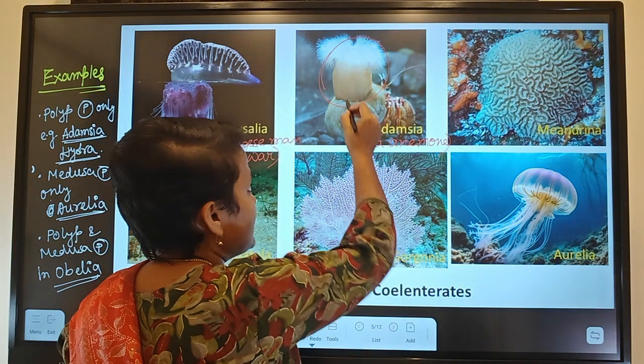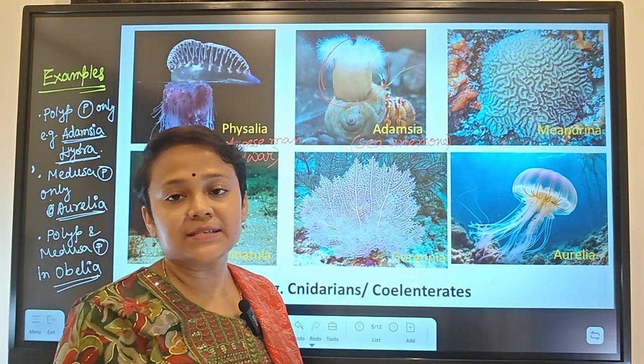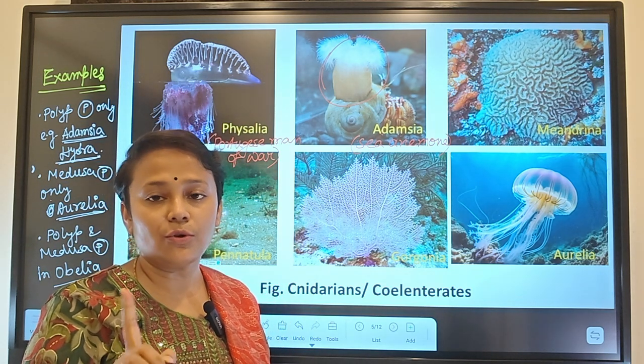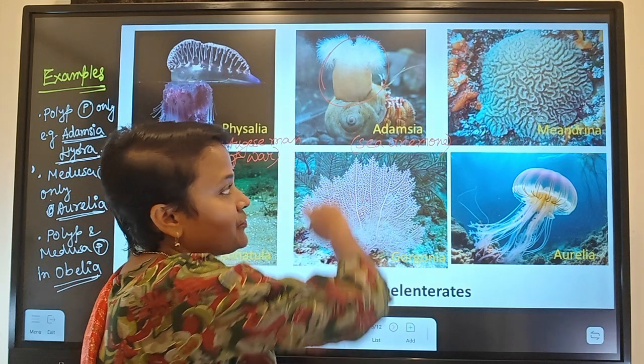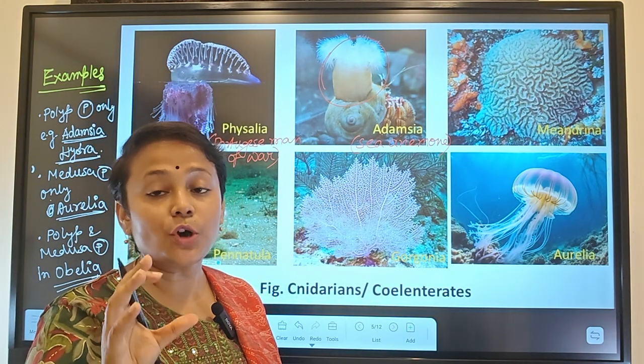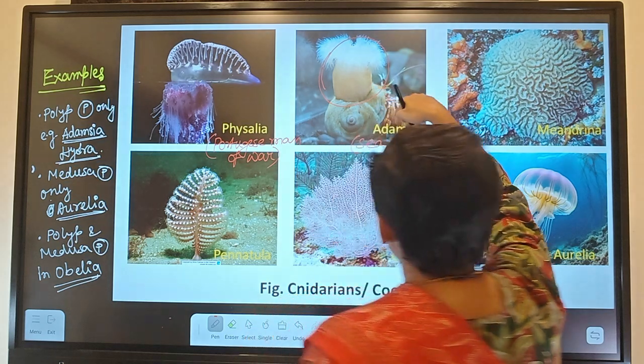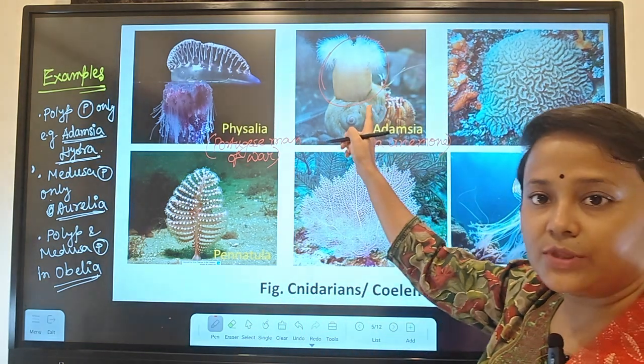So this type of association is present between sea anemone and hermit crab, not all crabs. This type of crab is a soft shell crab. So they are in an association. That's why I have given this picture.